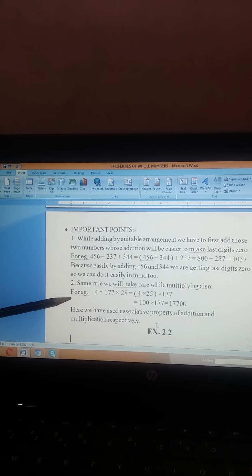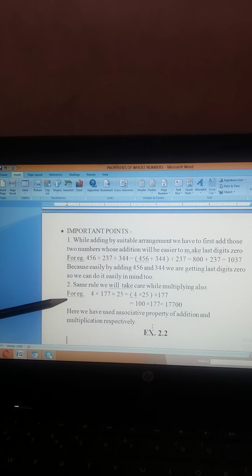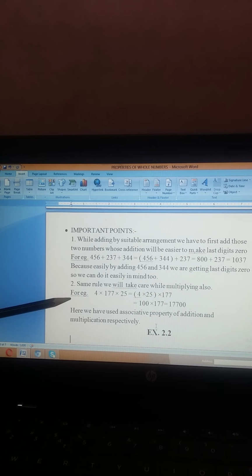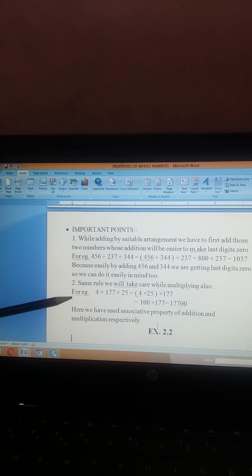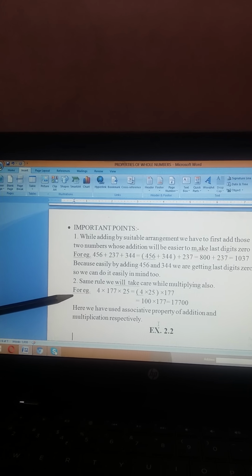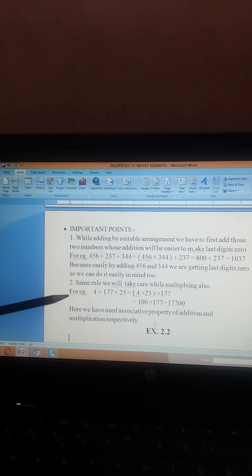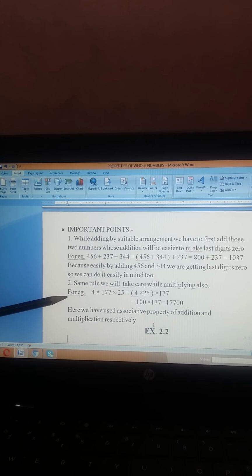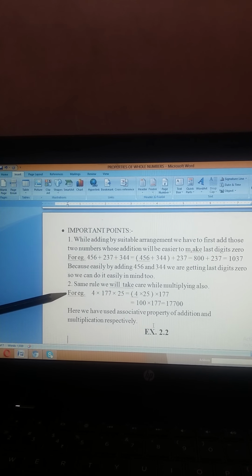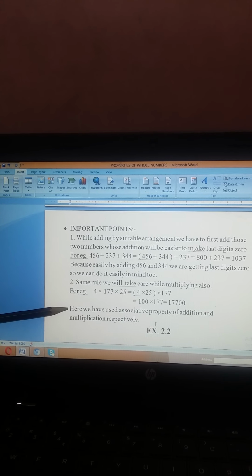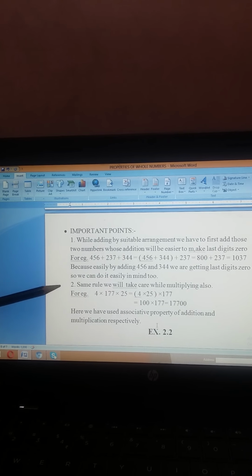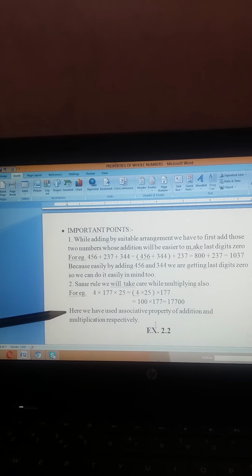So what we will do here, we know 4 into 25 is 100, right? So firstly we will write 4 into 25 in a bracket, multiplied by 177. So 100 into 177, the answer will be 17,700. Here we have used the associative property of addition and multiplication respectively in the first and second points.